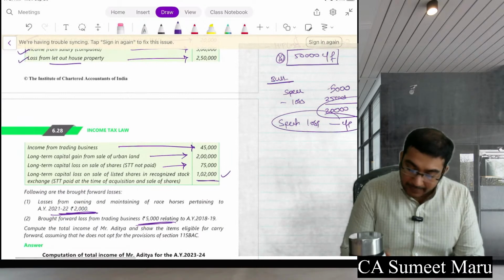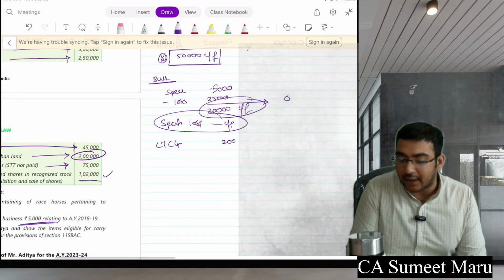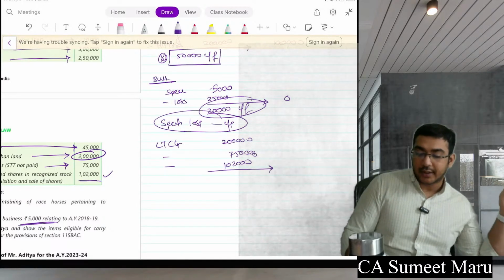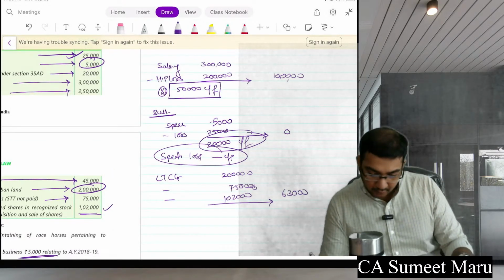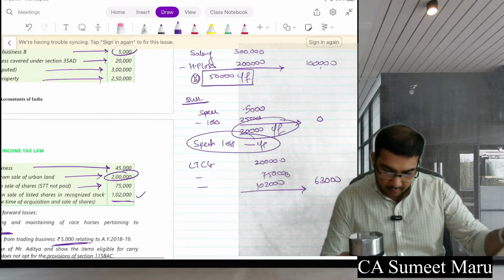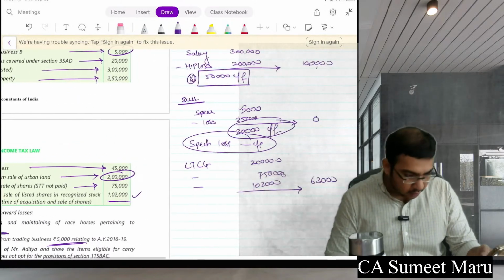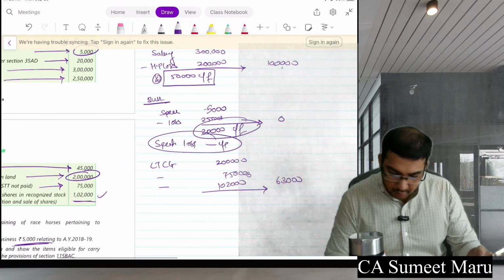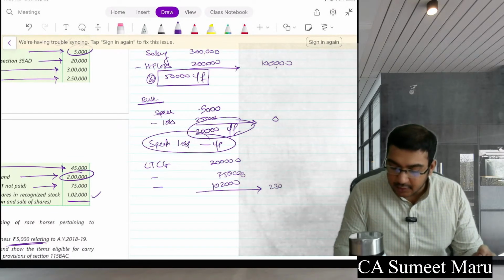Further, long-term capital gain is of 2 lakhs. And can long-term capital gain be set off against your long-term capital losses? Yes. So all the losses will be set off from it. Even though STT was paid or not paid, no issue. The losses can be set off here. Okay. So how much comes out? 63,000 comes out, right? No, not 63,000. Wait a minute. Oh, 23,000, sorry. 23,000 comes out here.